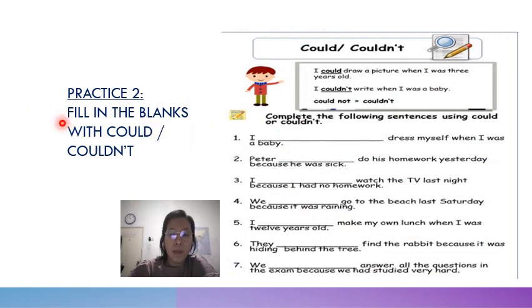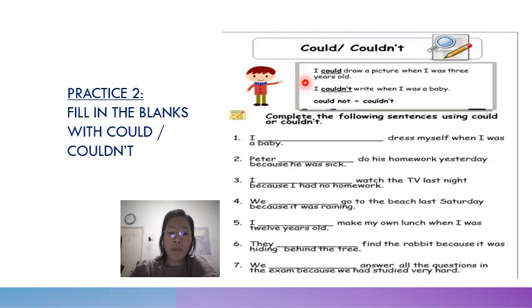Okay, now fill in the blanks with could or couldn't. Okay, could or couldn't is to show ability. Could means something that you can do. Couldn't means things that you cannot do. I could draw a picture when I was 3 years old.